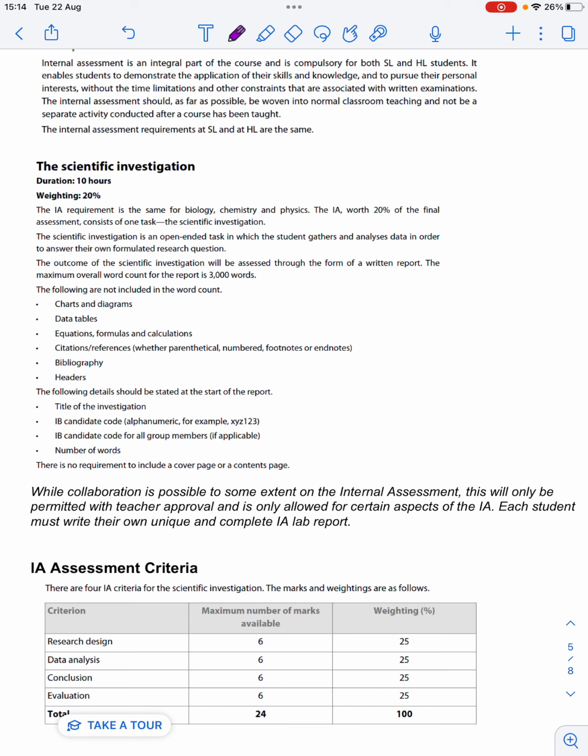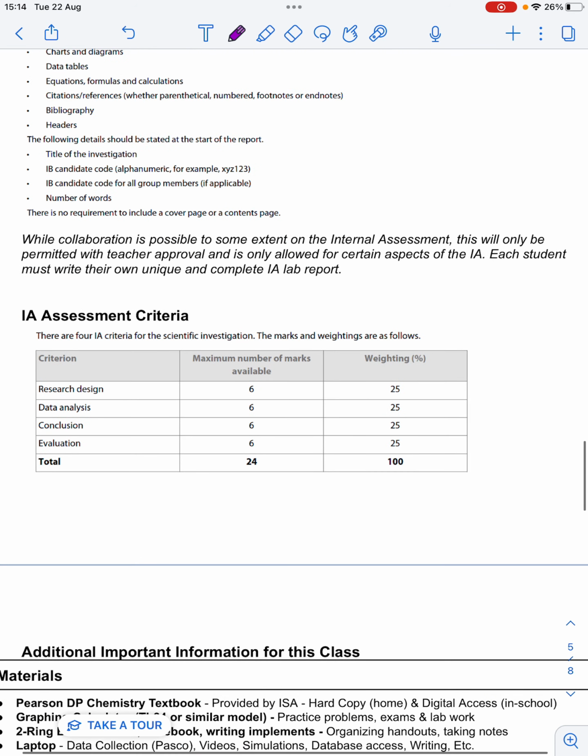So when we get into year 2 and we're talking about planning the IA, we can talk more about the details of collaboration. But for now, don't think of it as a group assignment. Think of this as an individual assignment. Every student will plan and carry out their own investigation and write their own lab report, and that will earn 20% of their score. The IA criteria, there's 4 now. Each of them has the same weight.